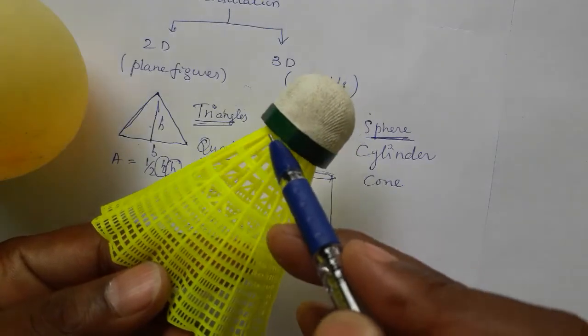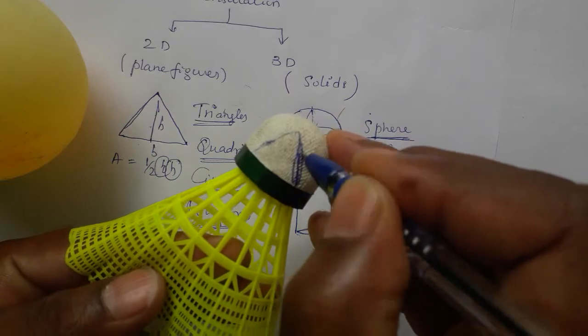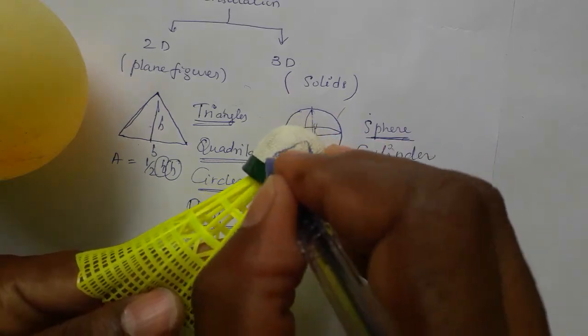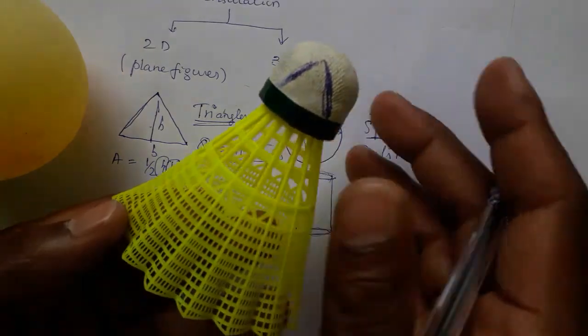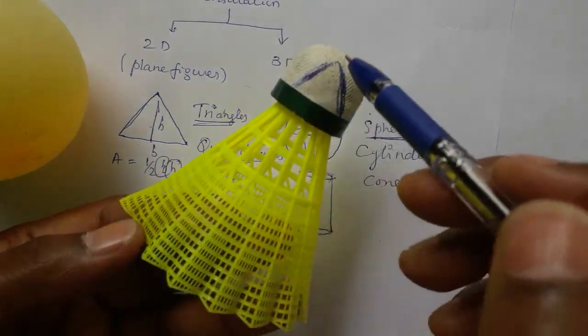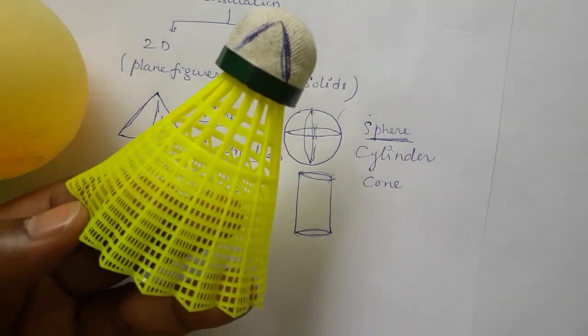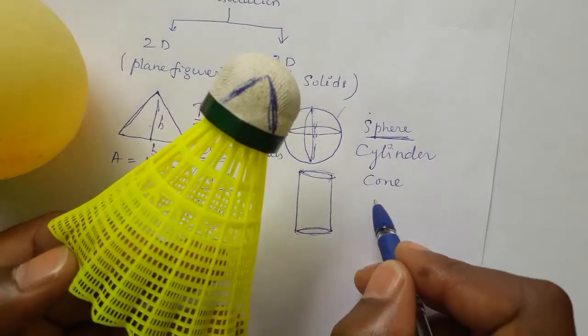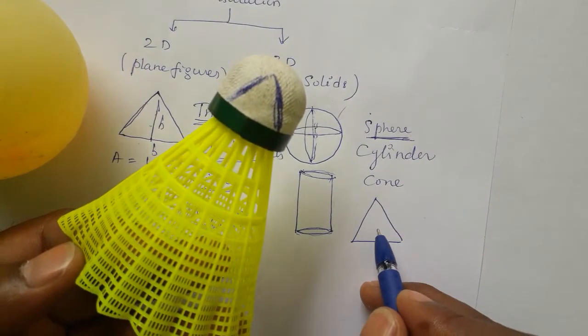Here it is not sharp, assume that it is sharp like this. Look at it like this, it has a sharp tip. From the bottom it looks like a triangle. If you draw the cone on paper, it looks like a triangle. We get confused whether it is a triangle or a cone.